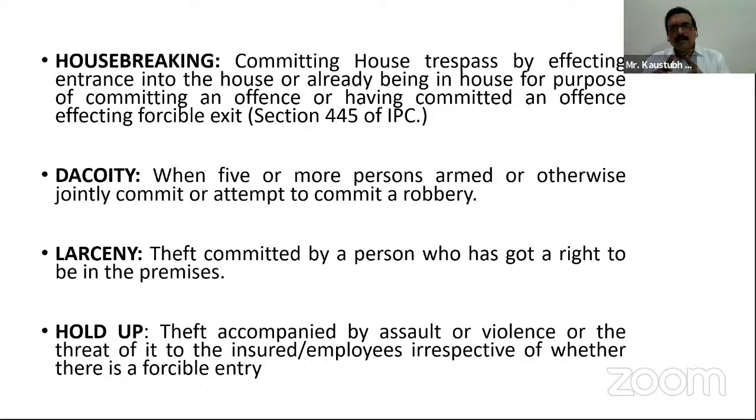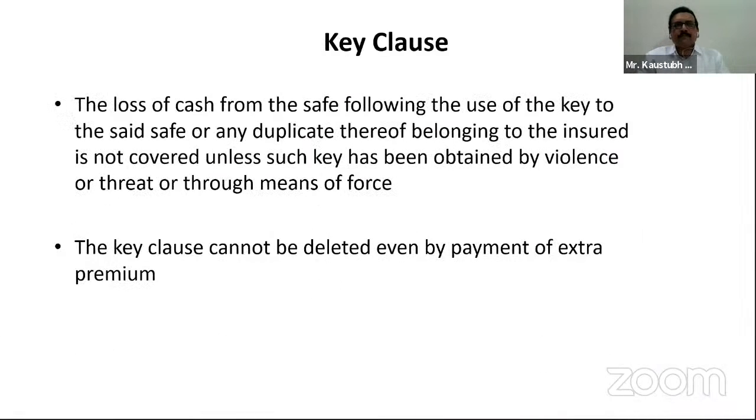When a person comes with a gun or a knife or an axe, wherein he can threaten the insured or the employees who are there in the business premises, and theft may take place, in this type of scenario the holdup will come in picture, and we have to pay this type of claim in the burglary policy.